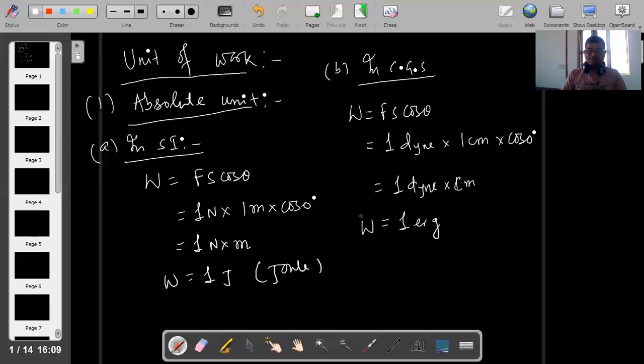Work is said to be 1 erg if a force of 1 dyne displaces the body through 1 centimeter, and the direction of force and displacement are same. Understand this.